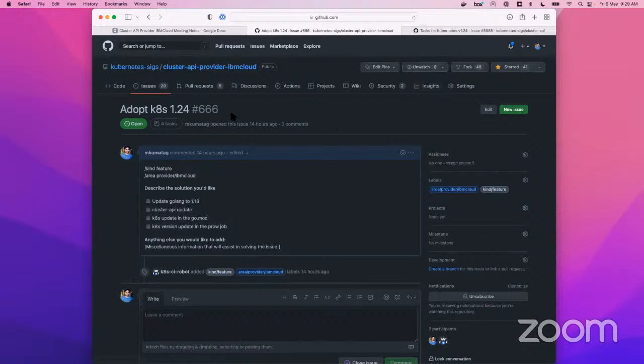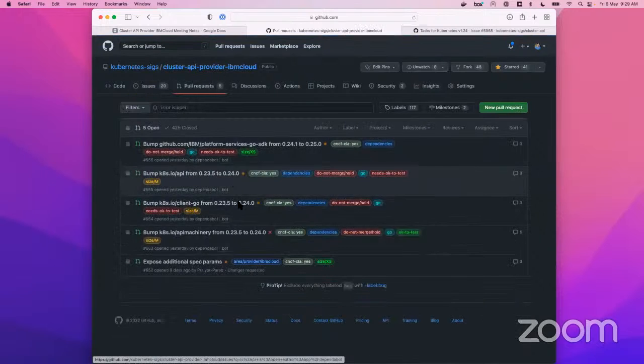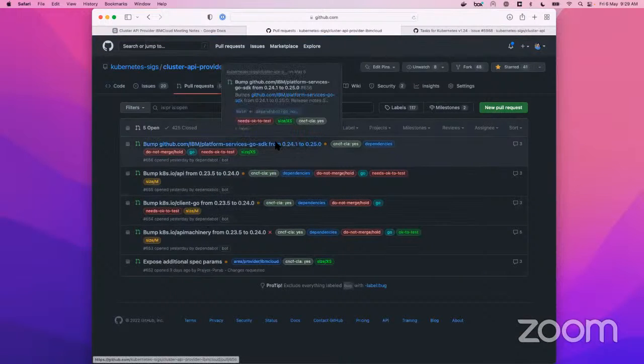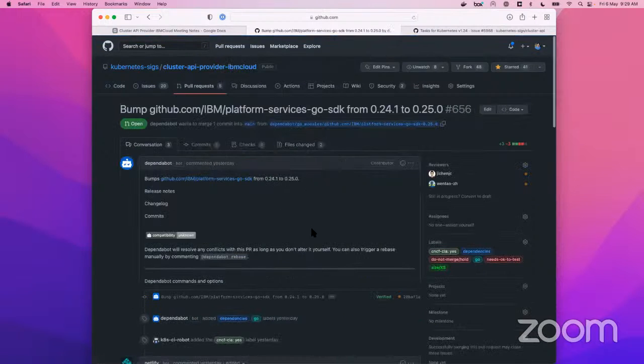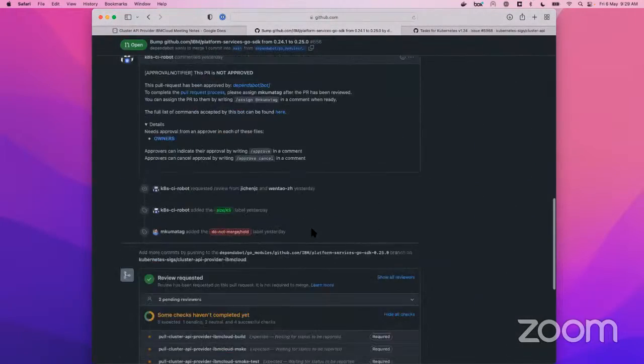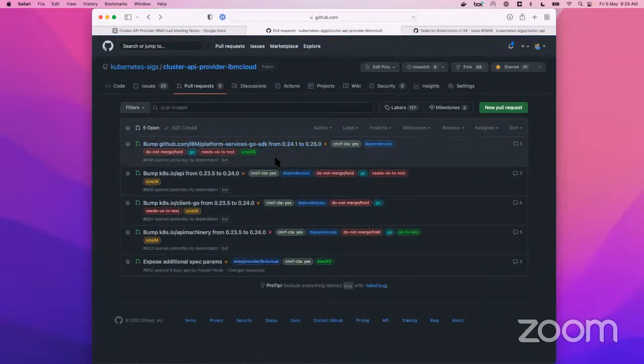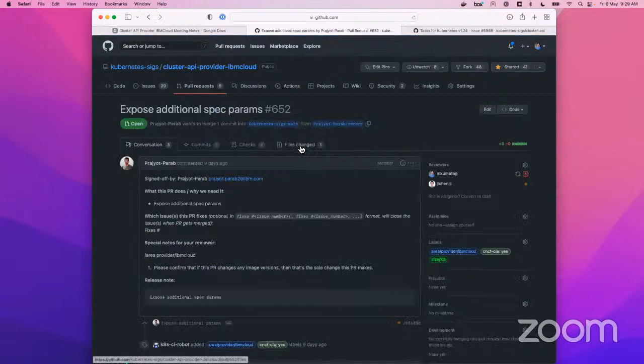So let's see. Yeah, so that's about these open PRs. But this one we can merge. Not sure why, maybe I just got confused with other PRs. This can be merged. This has nothing to do with Kubernetes versions. And expose additional spec params.